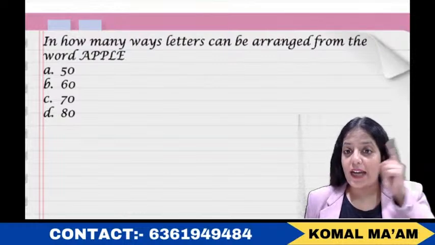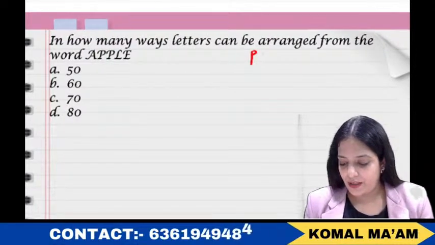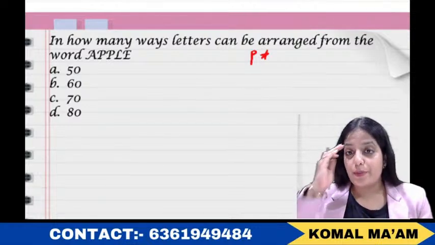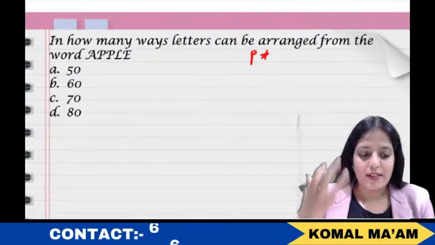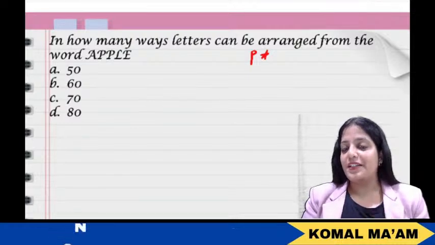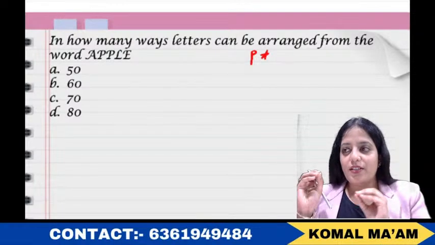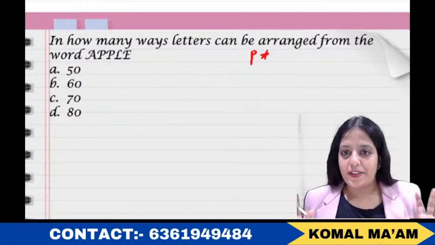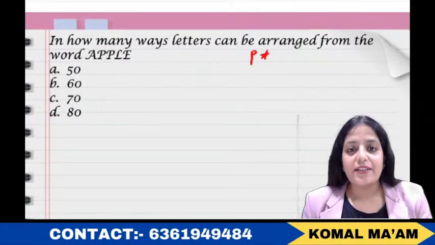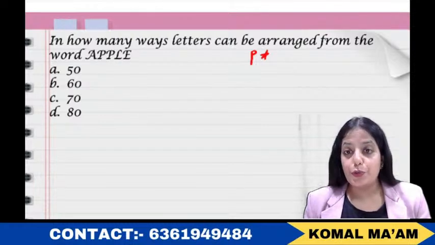Okay, now for that we need to be alert. Just write like this, P star, so that you remember that P is the letter which is repeating. Now what to do if a letter is repeating? See, first make the situation assuming that as if there is no letter repeating. Okay, so how many letters do you find here?